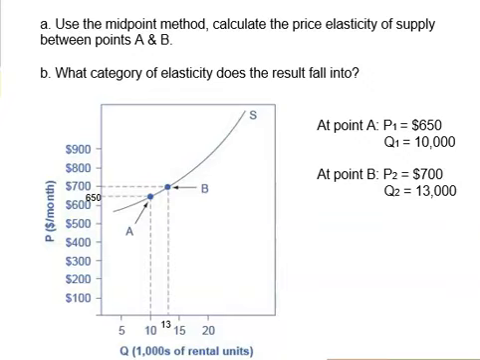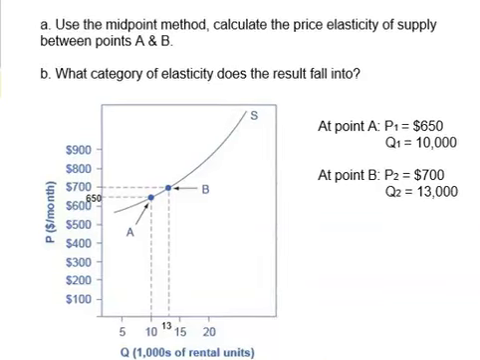At point A, the price level P1 equals $650 per unit and the quantity level Q1 equals 10,000 rental units. At point B, the price level P2 equals $700 per unit and the quantity level increases to 13,000 units. This reflects the law of supply that we know from the first day of any economics class. It says, all else equal, when price increases, quantity supplied increases.